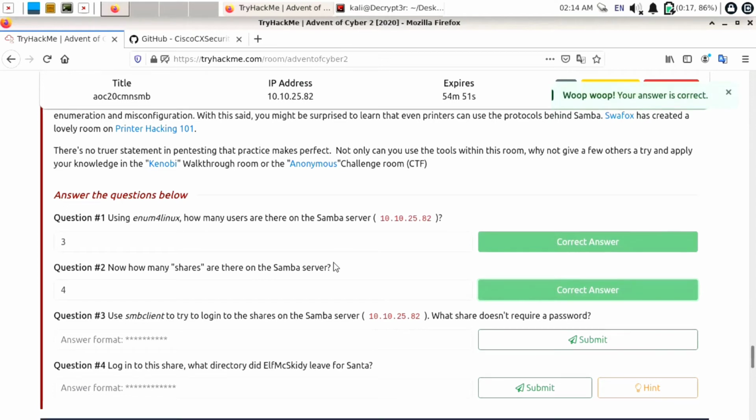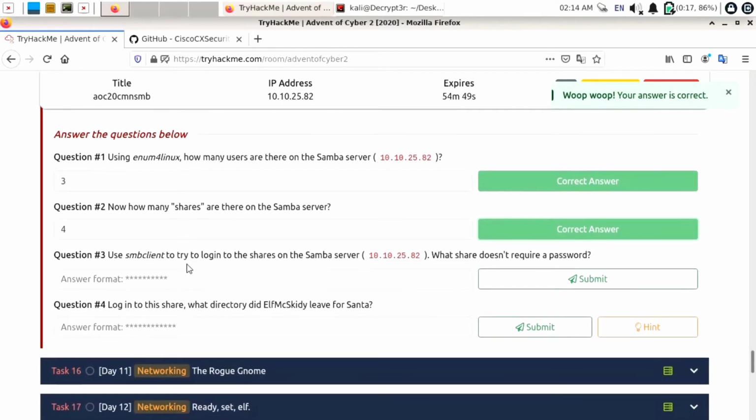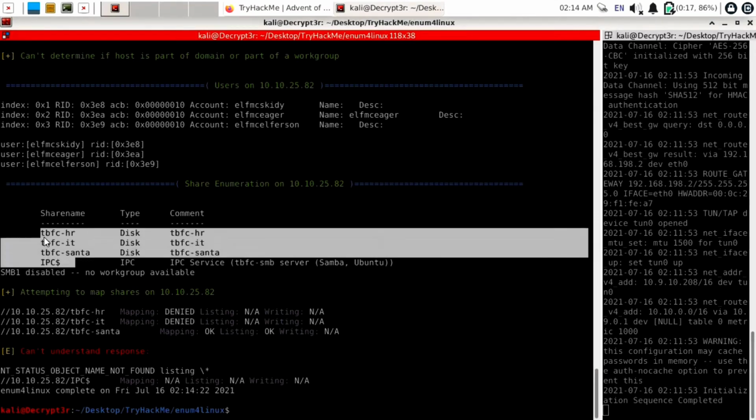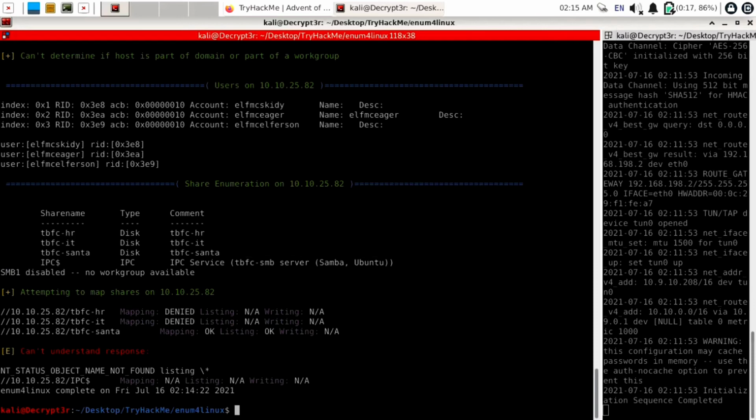Next question is, use smbclient to try to log into the share server, Samba server. What share doesn't require a password? Okay, we need to find the share name which doesn't require a password. So let's try to log into all server shares one by one. So we need to use here command smbclient, then // IP of our target machine. So paste it by Ctrl Shift V.